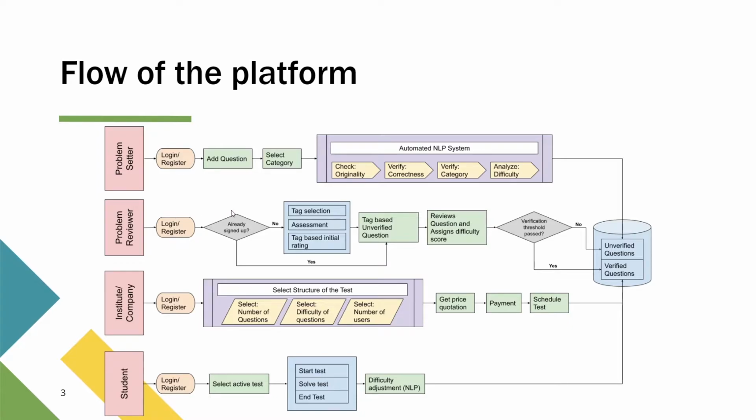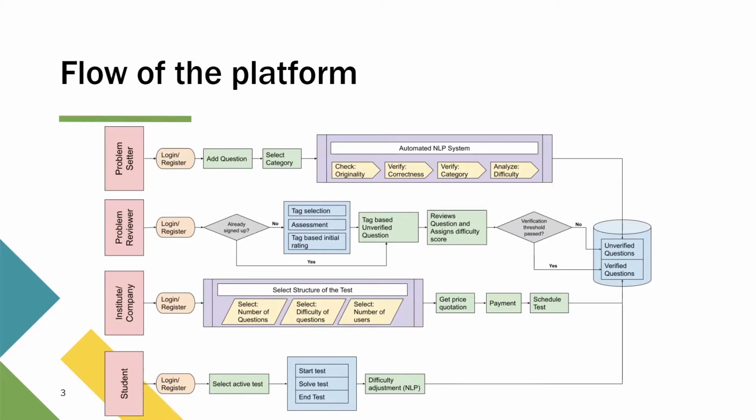The second role is of the problem reviewer. So this role will be a sort of filter that will help in assessing the questions. So whatever questions are being submitted by the problem setter will need to be reviewed by at least one reviewer, and the reviewer will also be adding in the tags for the question.